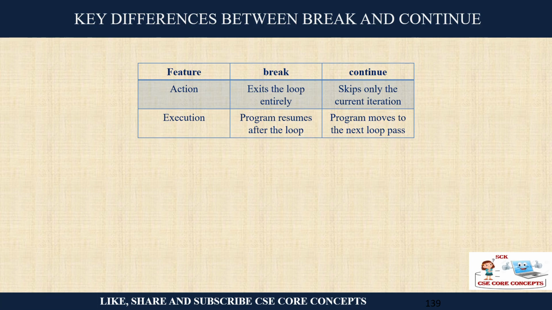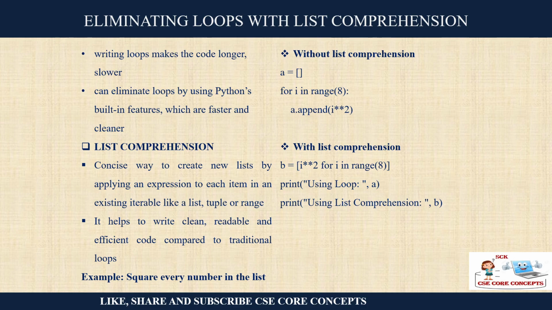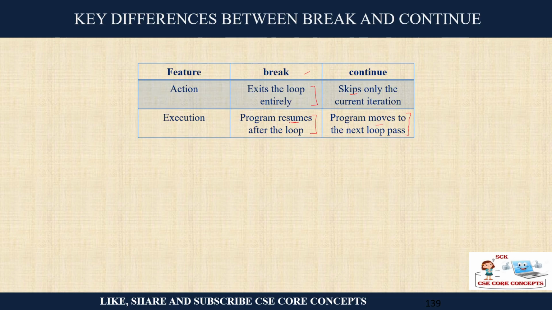So what is the difference between break and continue? Break will exit the entire loop, but continue will only skip the current iteration. Break resumes after the loop, whatever is written after the loop, it will start. But with continue, it will skip that pass and from the next pass onwards, it will continue, right? These are the different controlling statements.